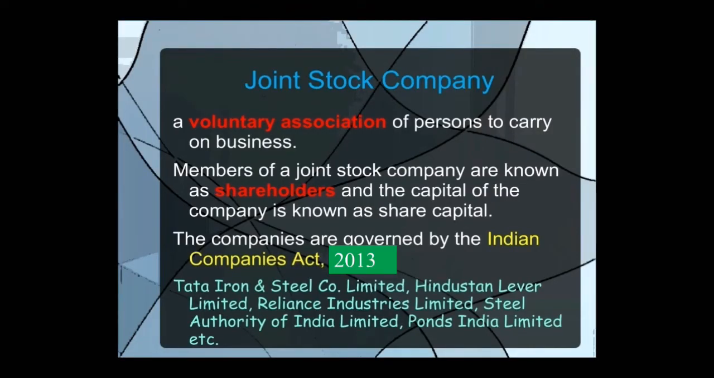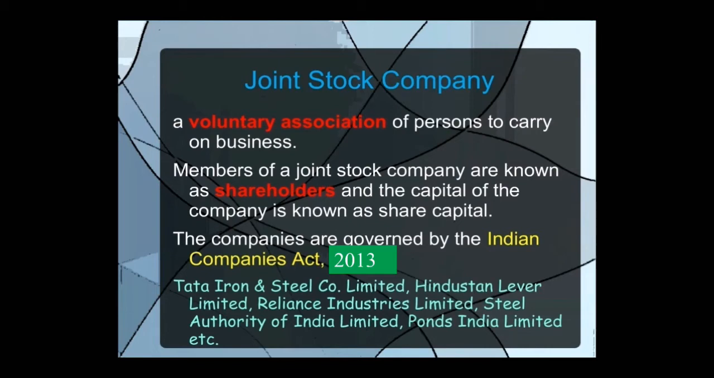In the previous video, we have seen two forms, that is sole trade and partnership. Now we are going to see the next form, that is joint stock company. First of all, you need to understand what is joint stock company. See, it's a voluntary association of persons to carry on business. Members of joint stock company are known as shareholders, okay? And the capital is known as share capital.